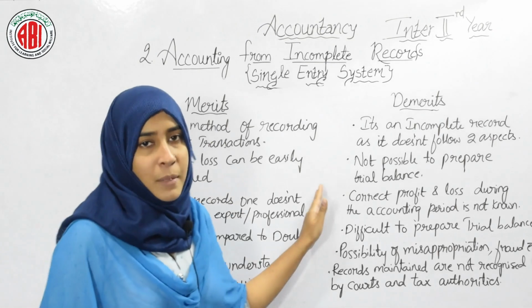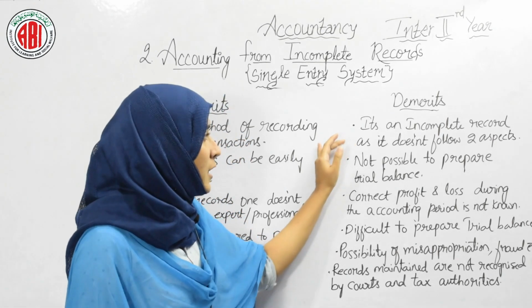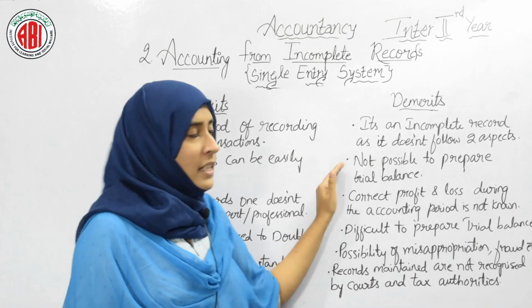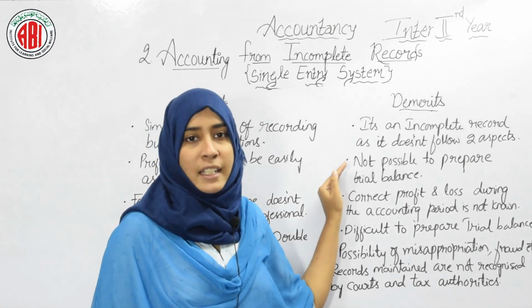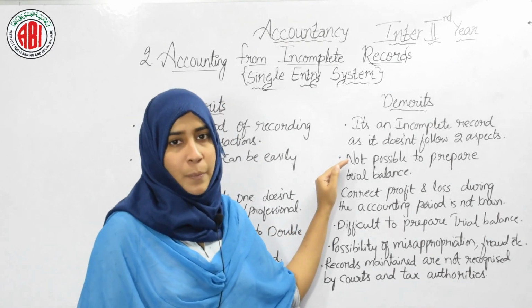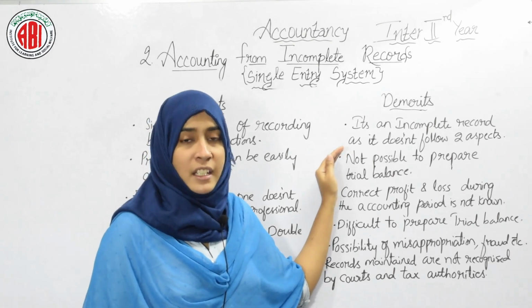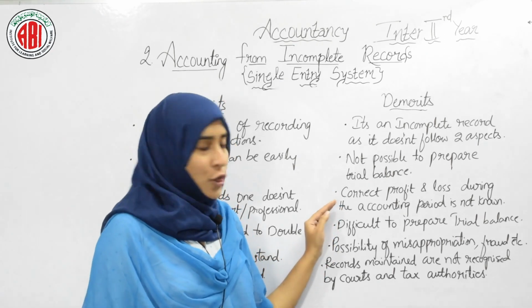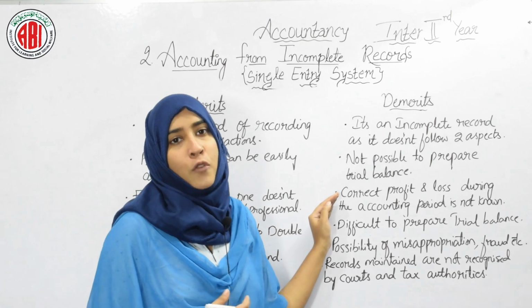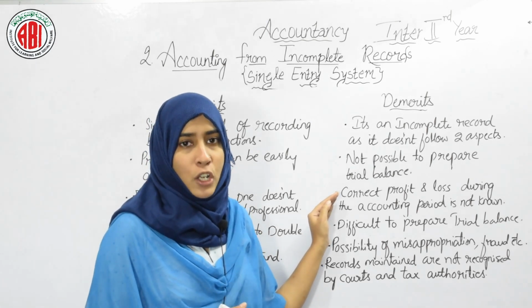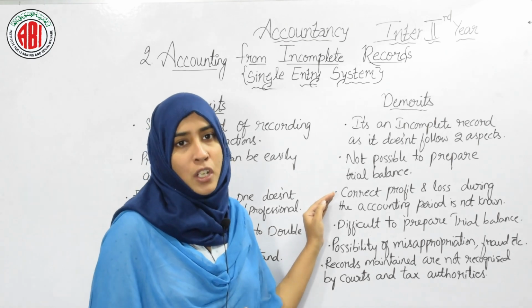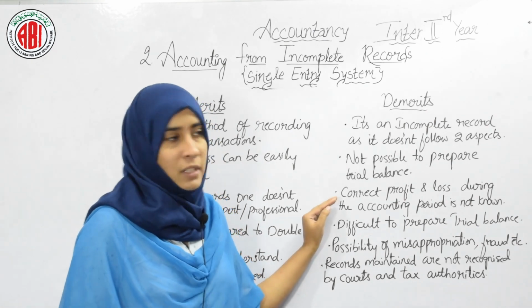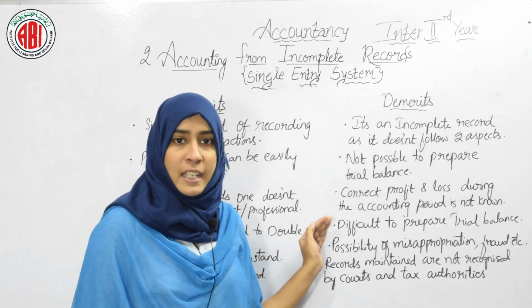Now let's focus on the demerits of single entry system. It is an incomplete record and it does not follow two aspects, the debit side and the credit side. It is not possible to prepare a trial balance at the beginning of the year. And the correct profit and loss during the accounting period is not known. Means during the accounting period, if the owner wants to know what is the profit and what is the loss of the firm, he cannot have that information, because the correct information of profit and loss during the year will not be given, and it is difficult to prepare a trial balance at the end of the year.